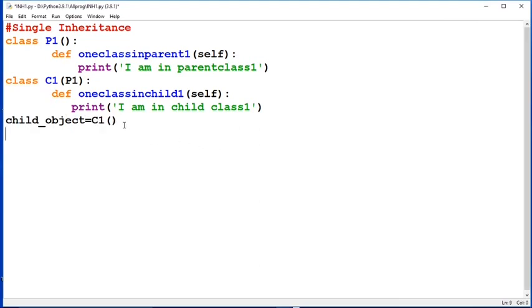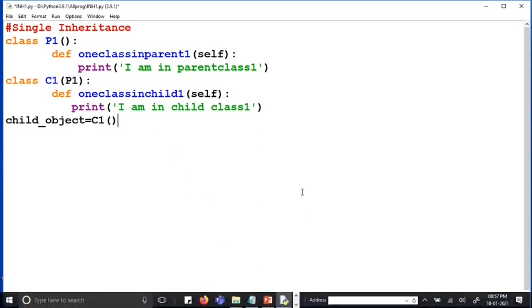Through this child class object we can access both the child class as well as the parent class, and this child class C1 has inherited the properties of parent class 1, P1.